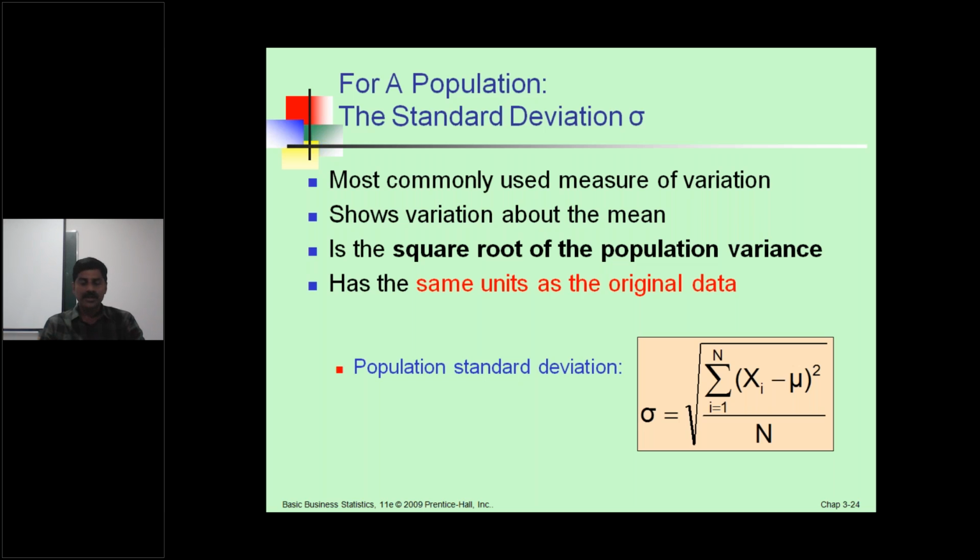It is the most commonly used measure of variation, it shows the variation about the mean, and it is the square root of the population variance, with the same units as the original data. Population standard deviation is called sigma, equals the square root of summation, i runs from 1 to n, xi minus mu whole squared, divided by n. Here mu is the population mean.